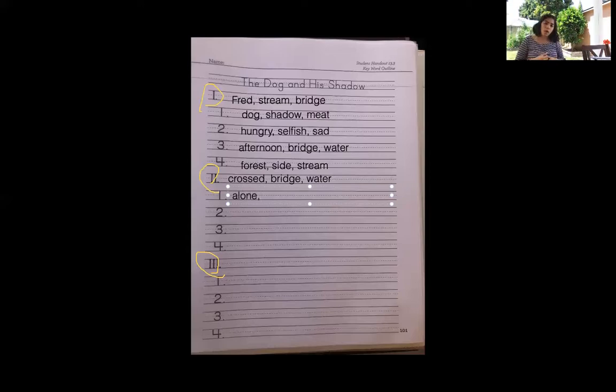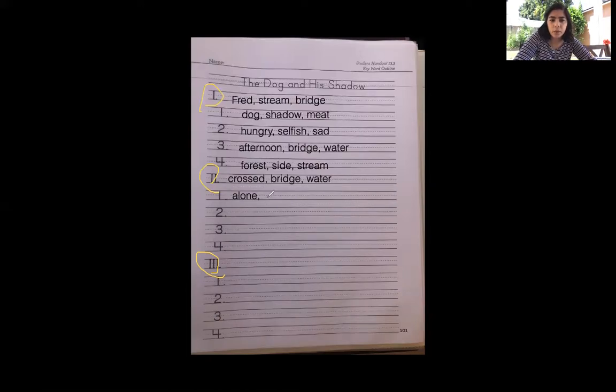What else did Fred want or need? He wanted a bigger piece of meat, right? He wanted a bigger piece of meat. So we could put bigger, or we could put a symbol. Remember, we can use symbols. So I'm going to use a symbol.